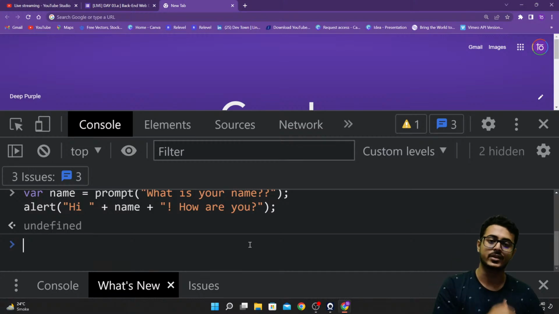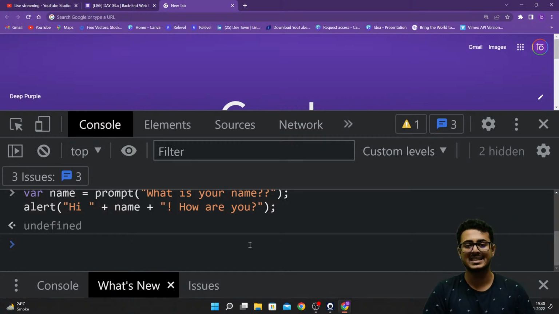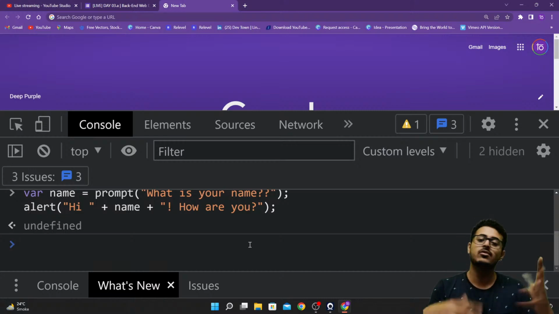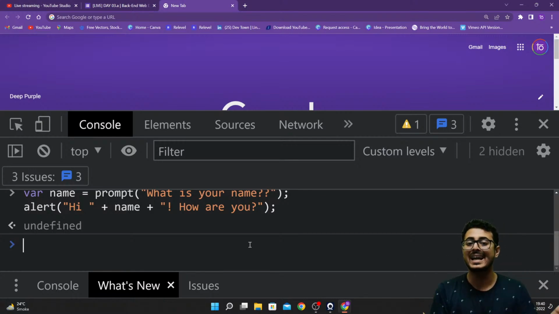After writing 100 lines of code, pressing enter by mistake will just execute those 100 lines of code, and then you have to write that code again. So it's a big headache.